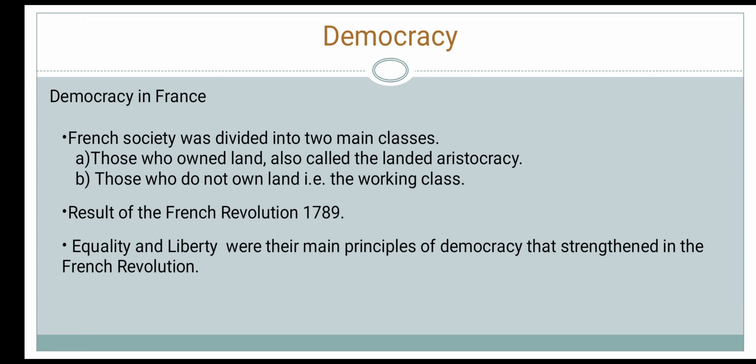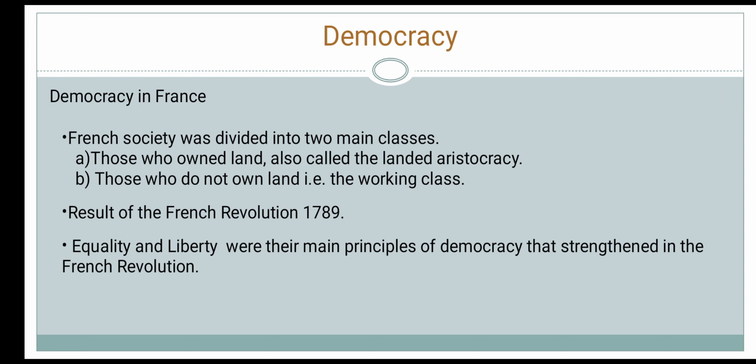It was through this revolution that the working class and other underprivileged people got the freedom to speak and express their views, and also be treated as equals. The French Revolution made the common people powerful. This became an important feature of democracy. Equality and liberty, as main principles of democracy, were strengthened in the French Revolution.